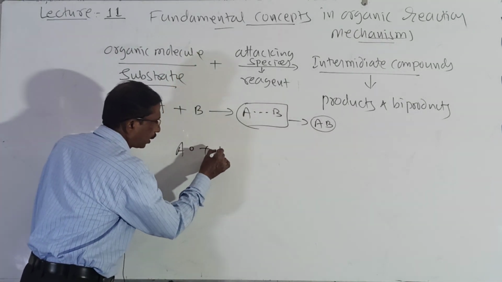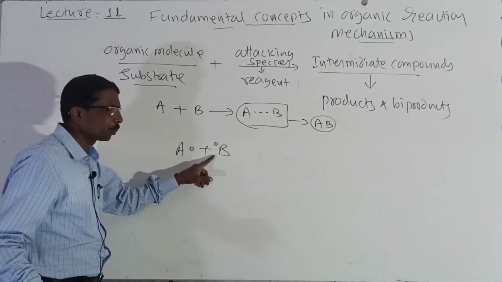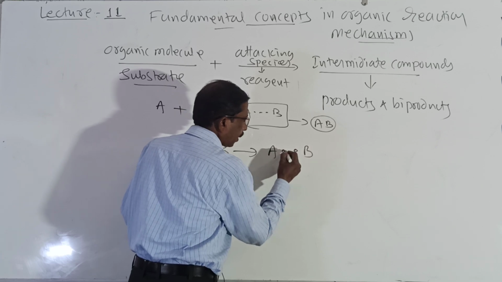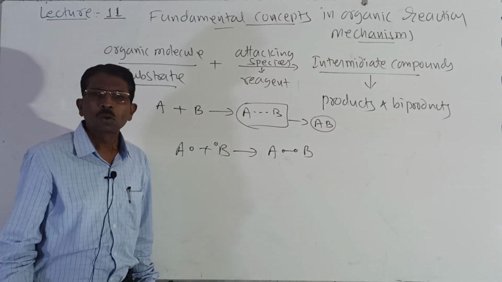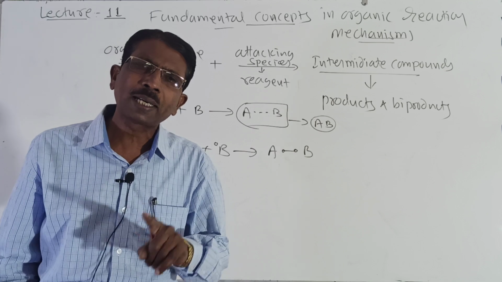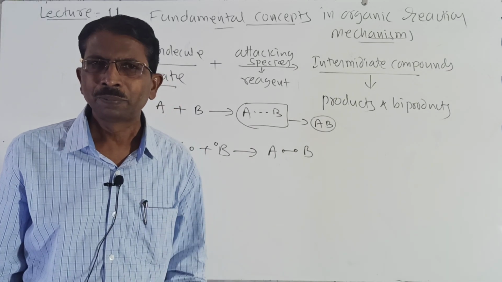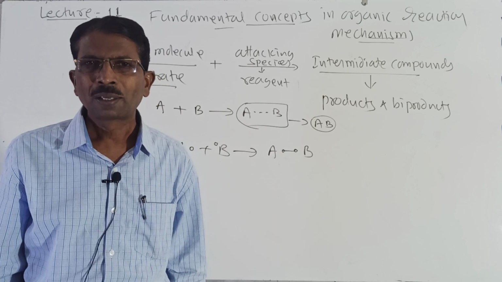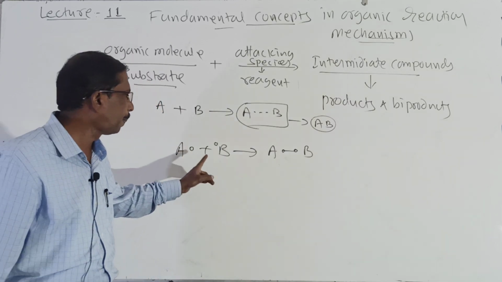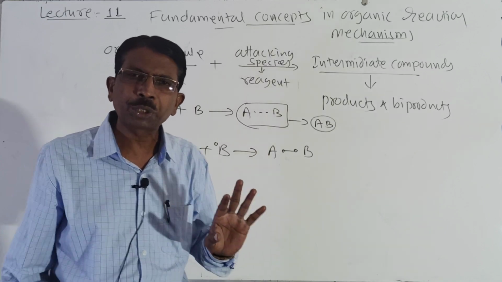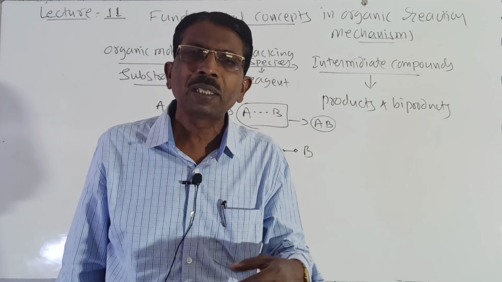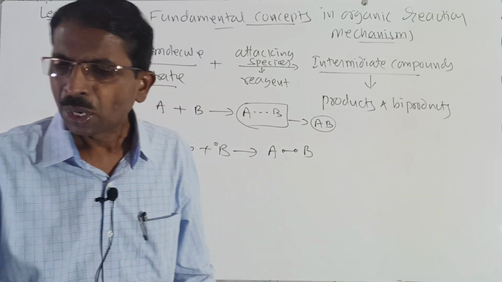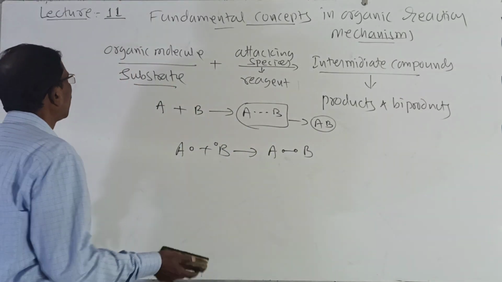Look here, A shares with B, and then it forms a covalent bond. Formation of a covalent bond takes place in only one way, but the breaking of a covalent bond takes place in two ways. Students, it is very important. Remember, formation of a covalent bond is only sharing of an electron pair between the two atoms, but the breaking of a covalent bond takes place in two ways.